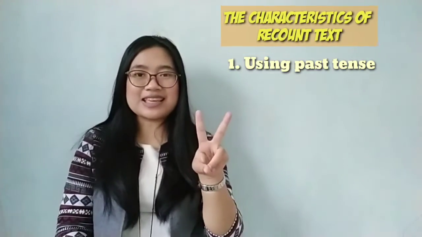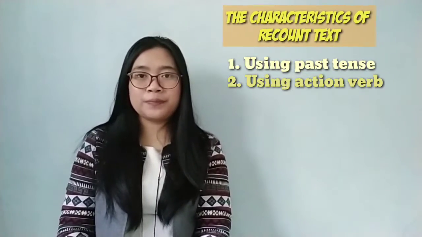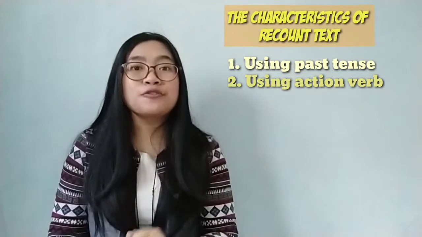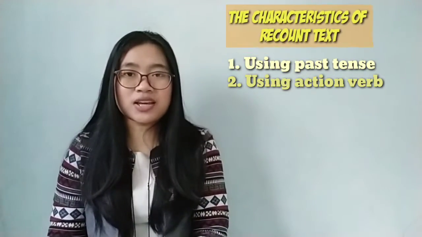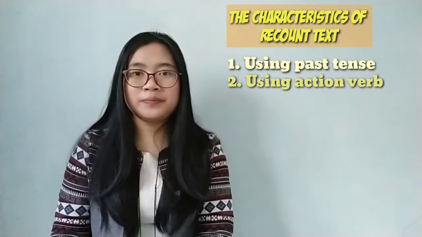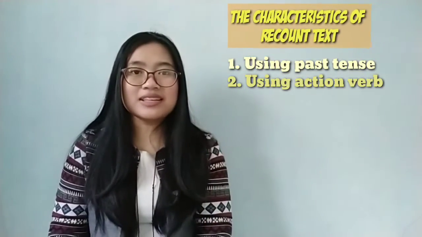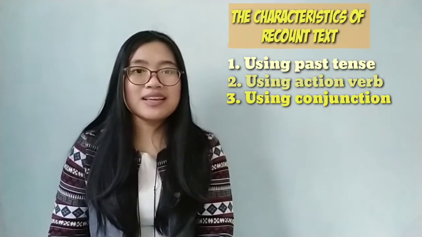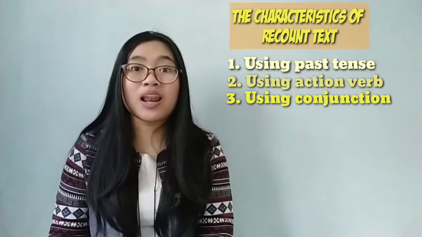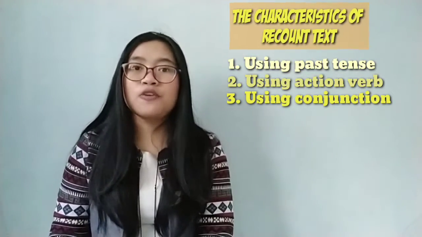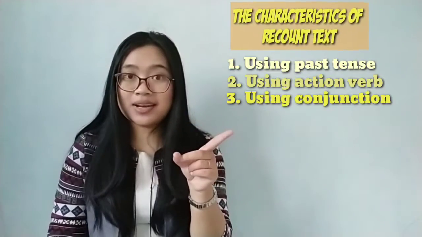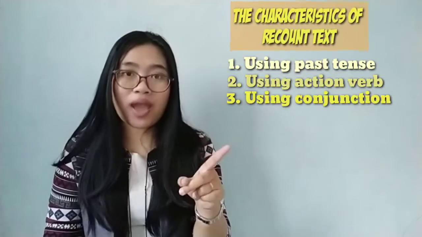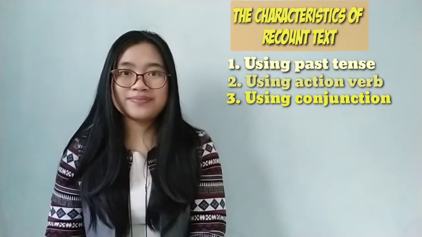The second characteristic is using action verb. What is action verb? Action verb is verb that shows action or activity. The third characteristic is using conjunction. Conjunction is a word to connect clauses or sentences. For example, and, before, even though, when, while.